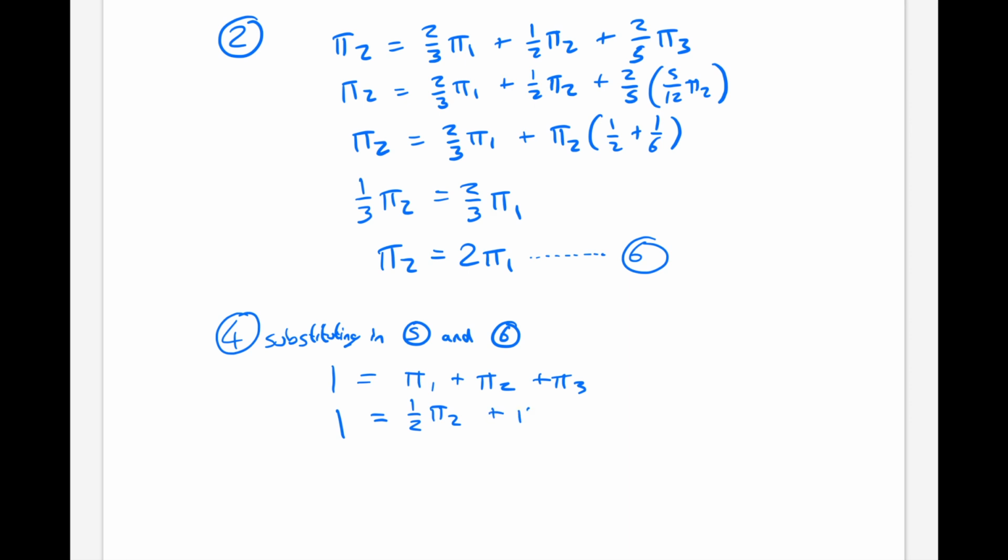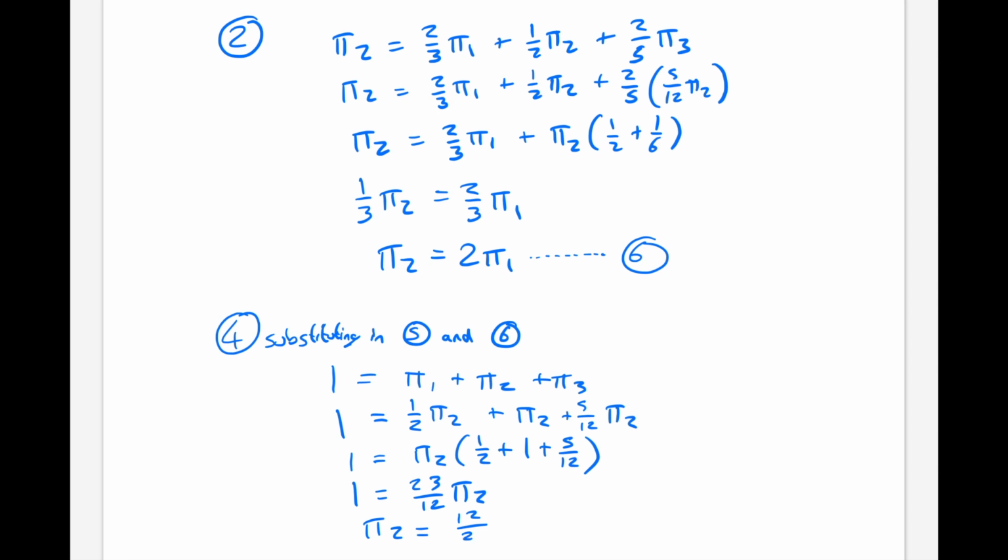Pi 2 is just equal to pi 2. And we know that pi 3 from equation 5 is equal to 5/12 pi 2. So we can factor out pi 2. We get 1 is equal to 23/12 pi 2. And so pi 2 is equal to 12/23.